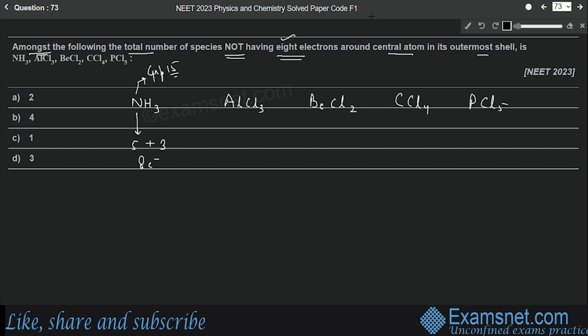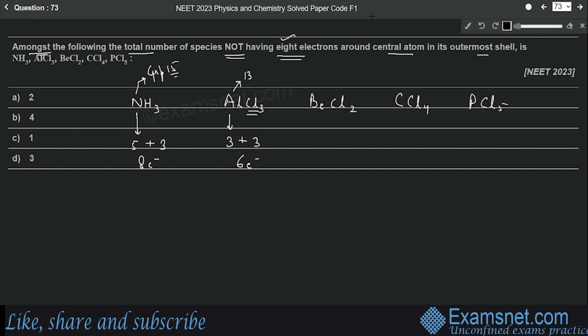Now next one is AlCl3. So aluminium is a group 13 element, isn't it? So the number of electrons in the outermost shell of aluminium is 3, plus 3 electrons from 3 chlorine atoms will be shared. So 3 plus 3, 6 electrons around aluminium in AlCl3.